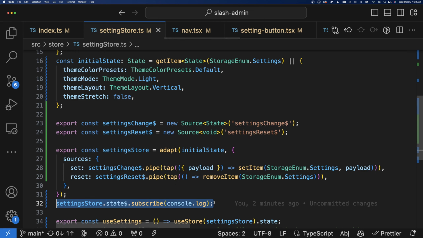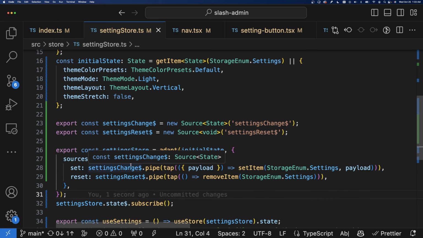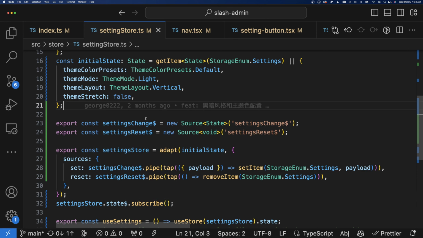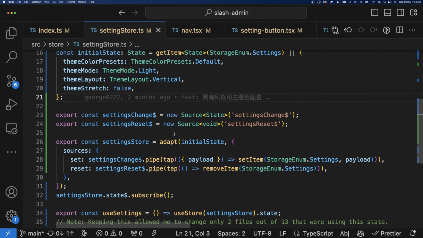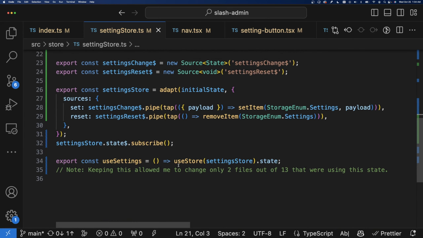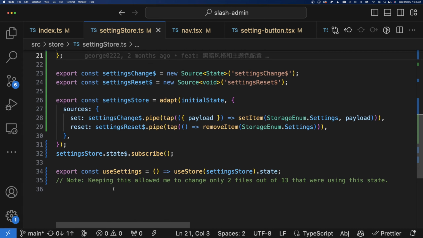This is a shared file, so I just went ahead and subscribed. I wouldn't recommend logging it to the console. That's not necessary. But at least subscribing, it sort of holds the state in place. That's just how StateAdapt works. So yeah, okay.